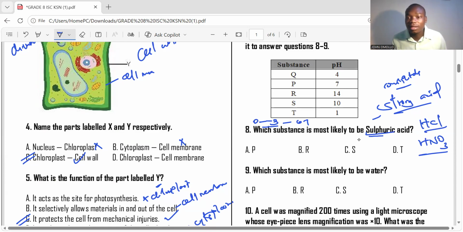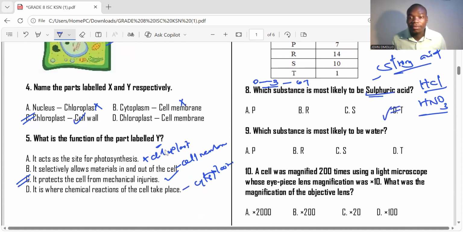The pH of those strong acids ranges from 0 to 3. So if I see a number from 0 to 3 here, I'll give it as the pH of sulfuric acid. That is T, and that is the right answer, choice D.